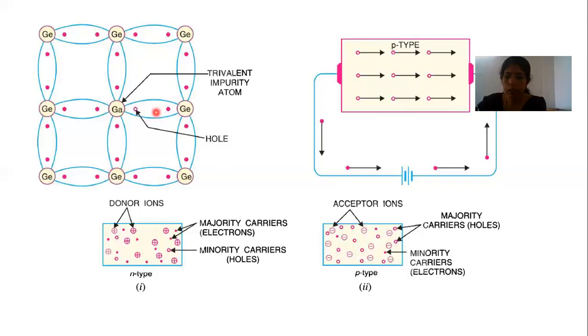It has 3 valence electrons, which form covalent bonds with the neighboring germanium atoms. But there is a deficiency of one electron around the gallium atom.